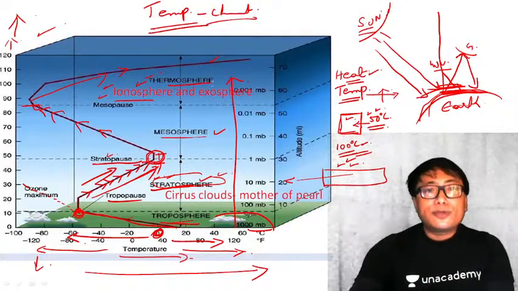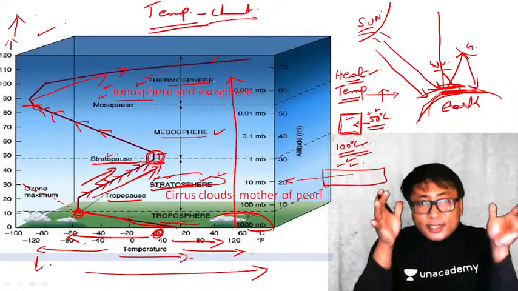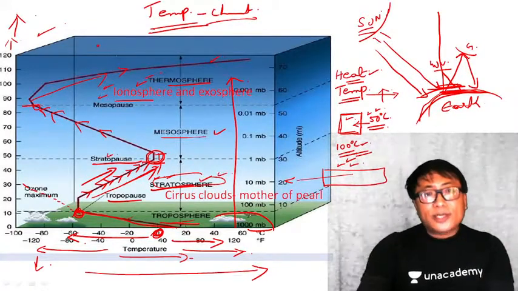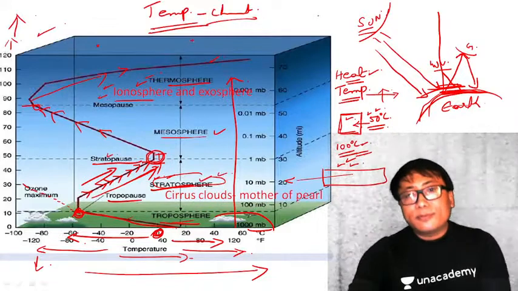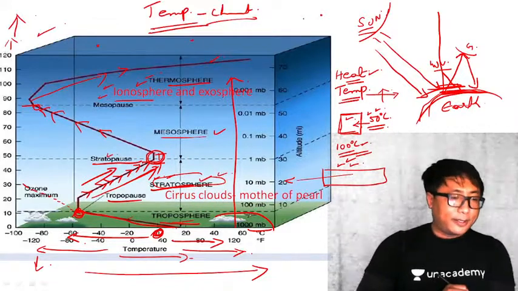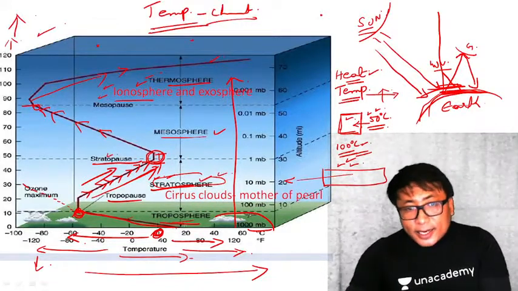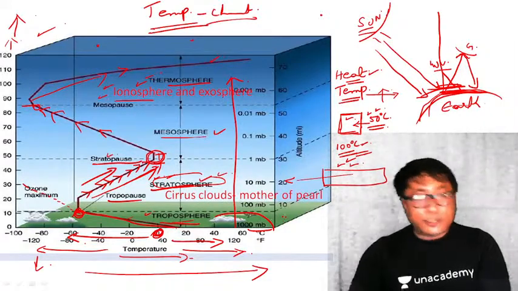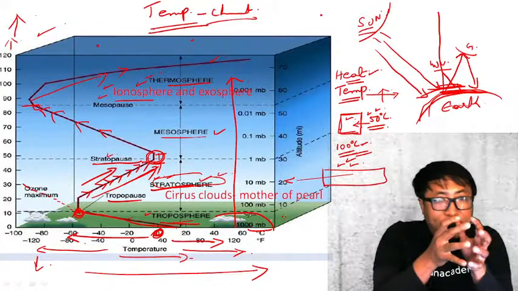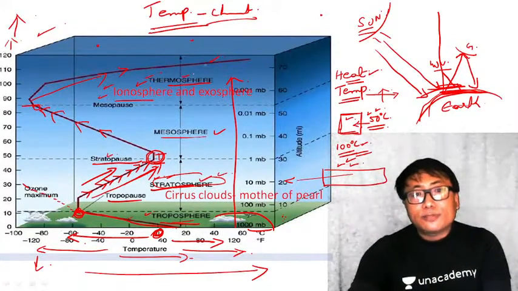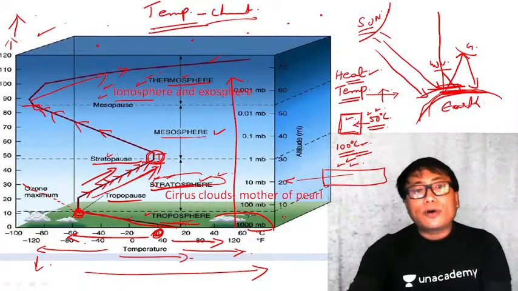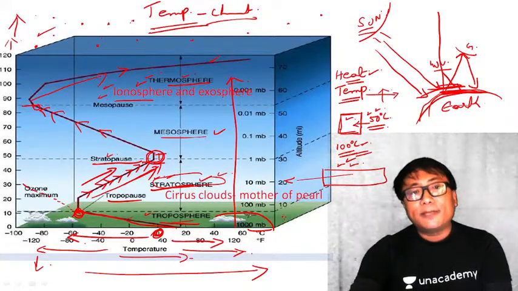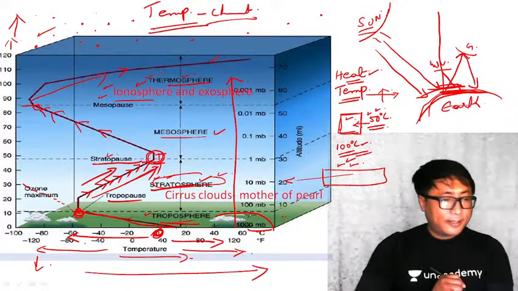Now, in the thermosphere, the density of the atmosphere will become so thin. One molecule of gas will be here, one molecule of gas will be here, one molecule of gas will be here. Near the Earth's surface in the troposphere, we cannot distinguish them, they are too much compressed. But here in the thermosphere, each and every molecule or atom of a gas, like nitrogen, oxygen, helium, will be scattered like this.